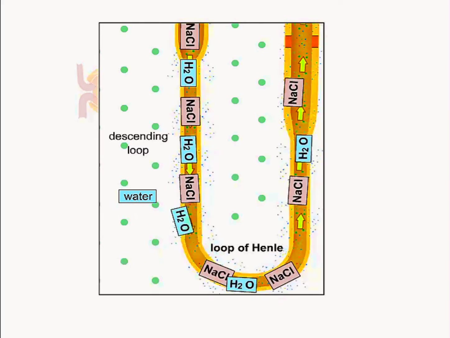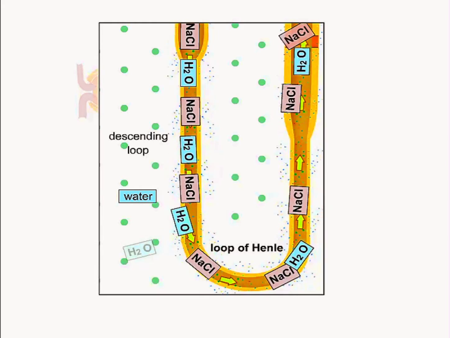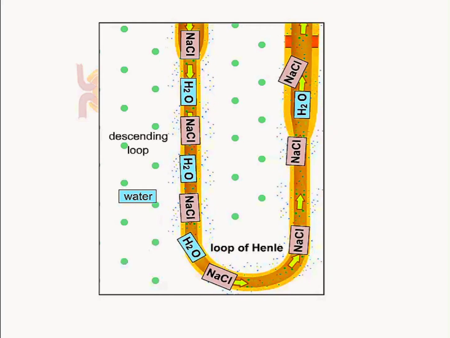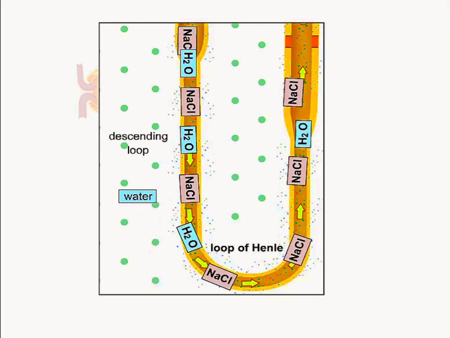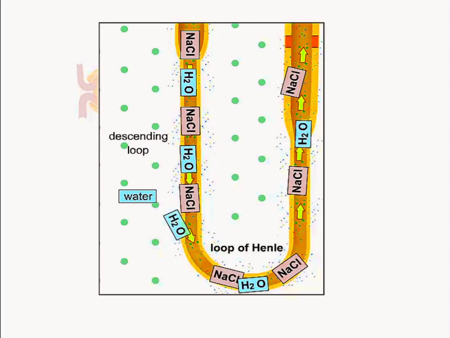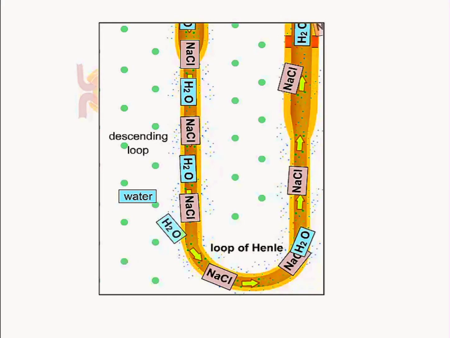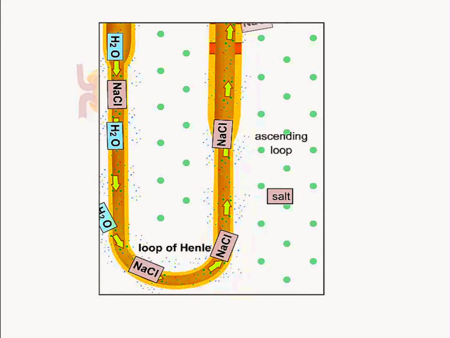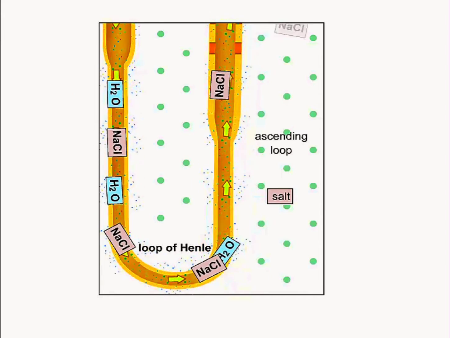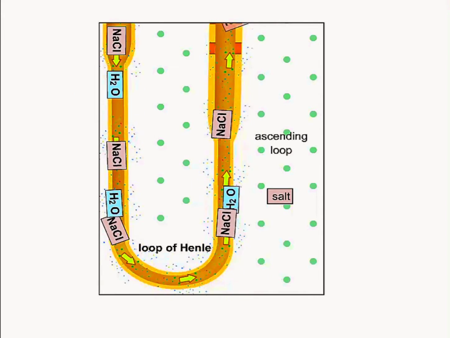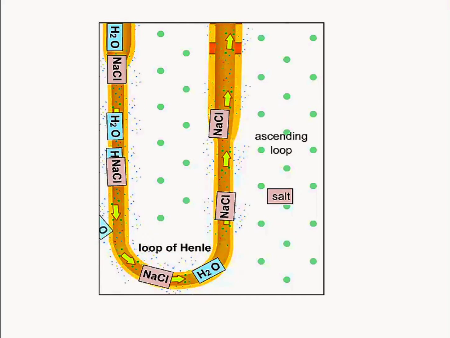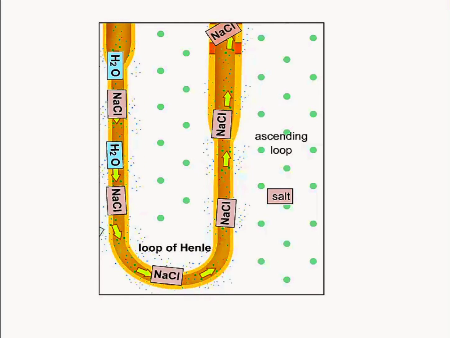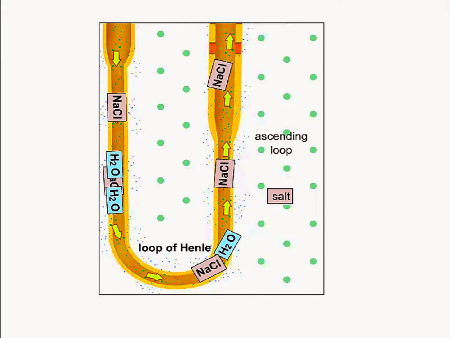As the concentrated filtrate reaches the thin ascending portion of the loop of Henle, the tubule becomes impermeable to water and permeable to salt. Due to the loss of water in the descending loop, salt is now very concentrated in the filtrate. While moving up the ascending loop, this salt begins to move down its concentration gradient and diffuse into the surrounding fluid of the renal medulla. This part of the tubule is relatively impermeable to water, so the filtrate becomes more dilute.